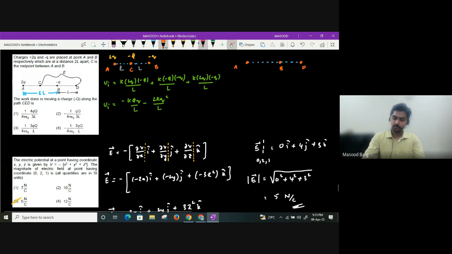Here you have 2Q charge, here you have minus Q charge, here you have minus Q charge. Now what is the separation between A and B? This is 2L. Between these two, L. So what is the final potential energy now? Again with 3 charges you'll have 3 pairs. So I'll take a different color. What will I get as the final potential energy in this case?